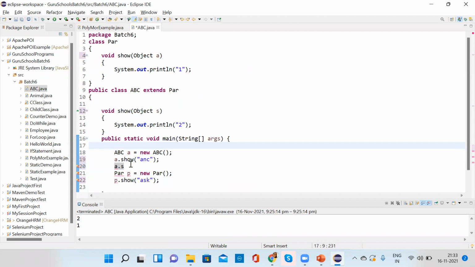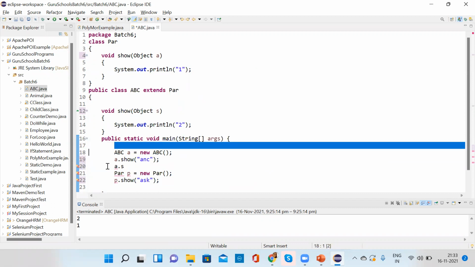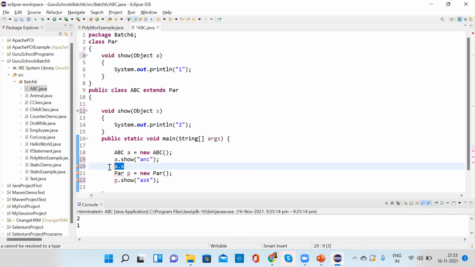Chavi, what did you answer for Anu's doubt? Right now we are creating two different objects for two classes, child and parent, and calling the respective methods. So Anu asked, we are inheriting, right? We are extending. So what did you answer for her question? Because that is the requirement of method overriding.